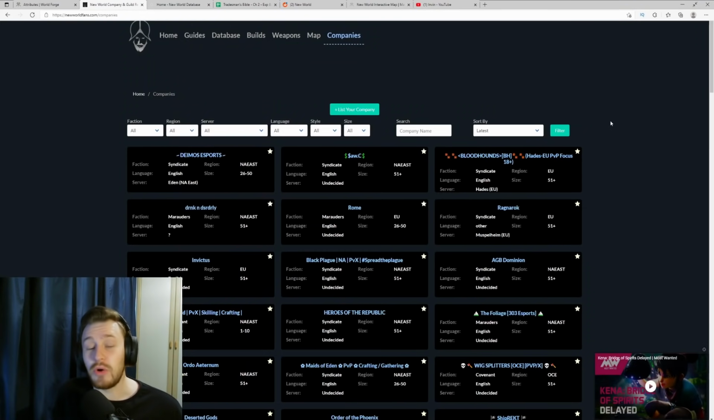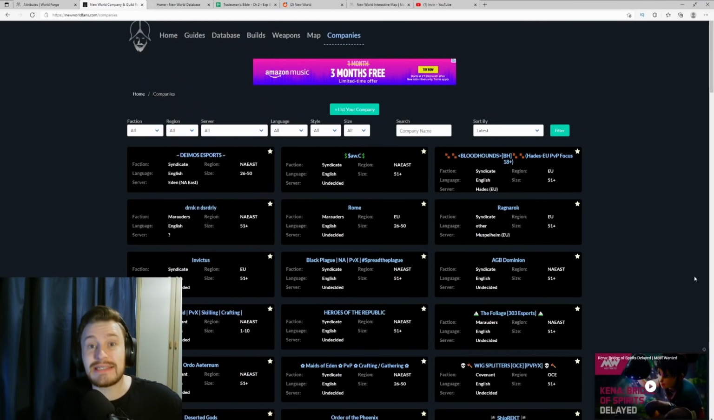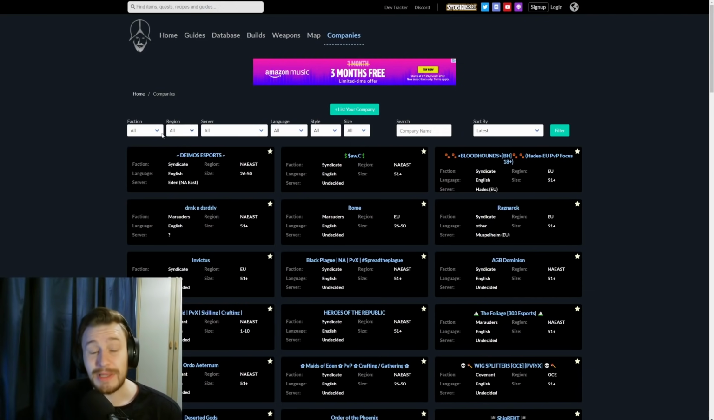And finally, they do also have a company listing. This one is where they'll show all of the companies. And again, you can filter this by each of the different categories here. And you can find a company to join if you don't already have one that is still recruiting through this website, if they've registered their own company there as well. So you can list your own company if you want to, or you can search through them, find one that you might want to join, which is a really cool little addition. So that is New World Fans.